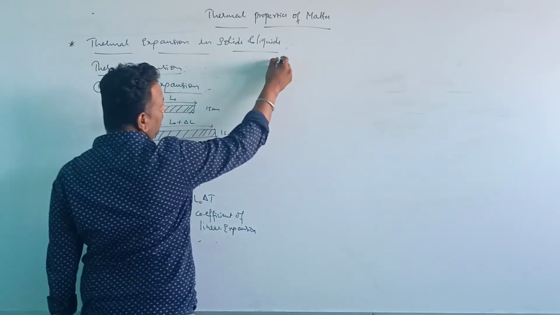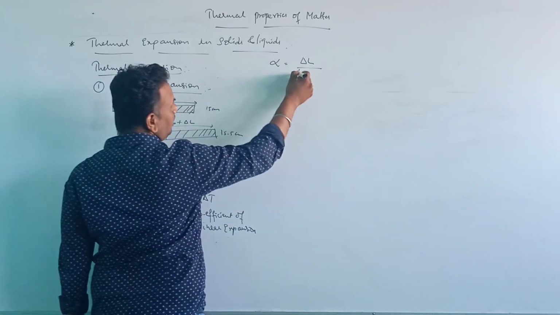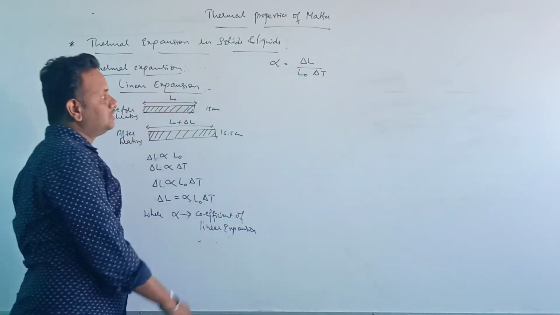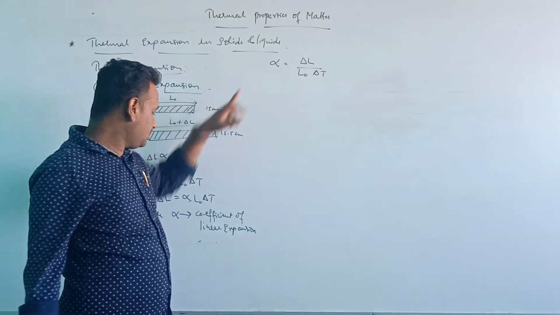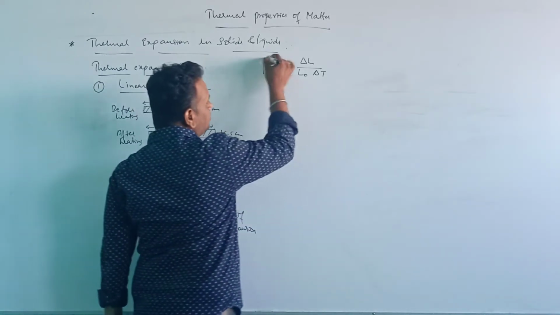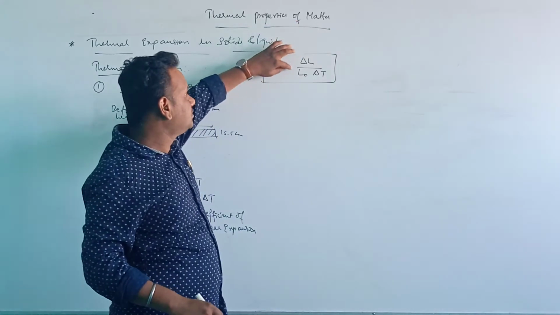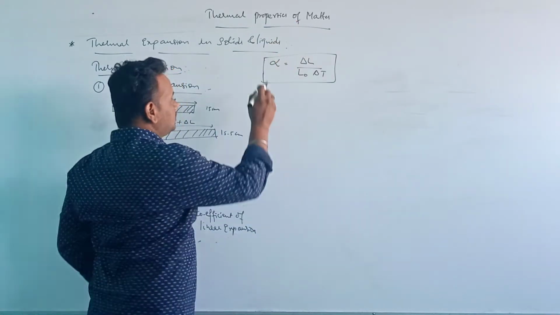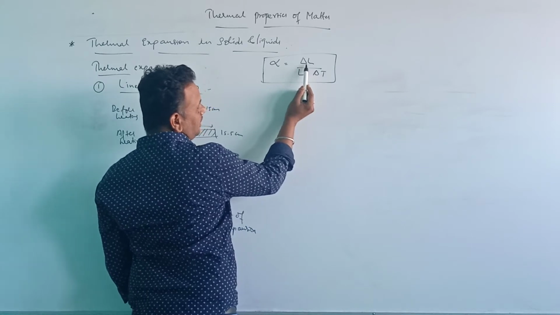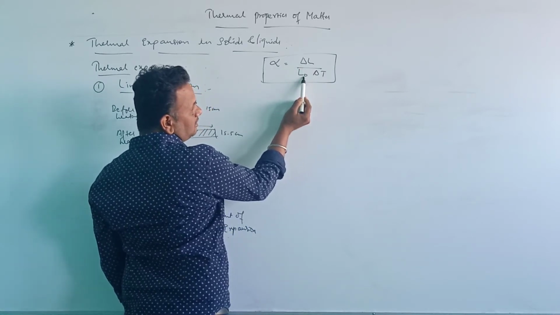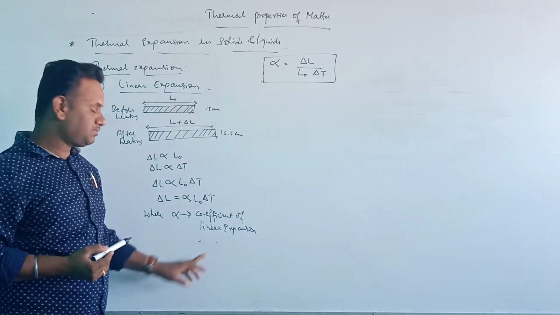This can also be written as alpha is equal to delta L divided by L naught into delta T. So here the coefficient of linear expansion is defined as the increase in length per unit length per degree change in temperature.